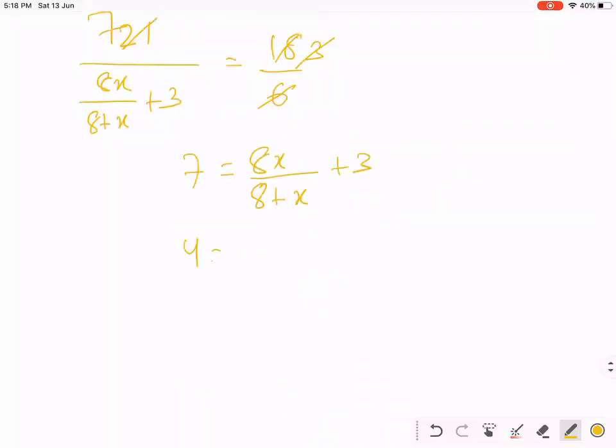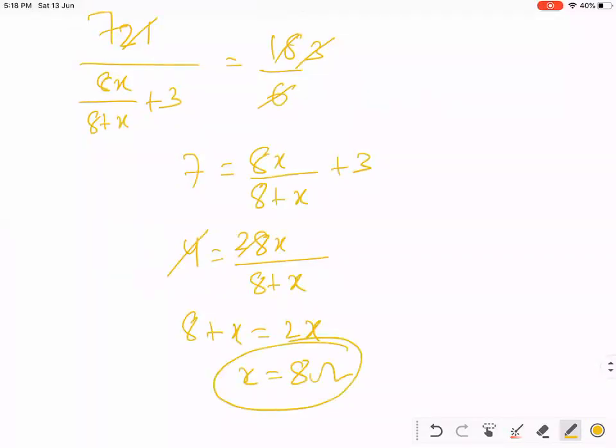So we'll get 4 is equal to 8x upon 8 plus x. This will become 2x. 8 plus x is equal to 2x. X is equal to 8 ohm. Yes, for 8 ohm. Okay, no problem.